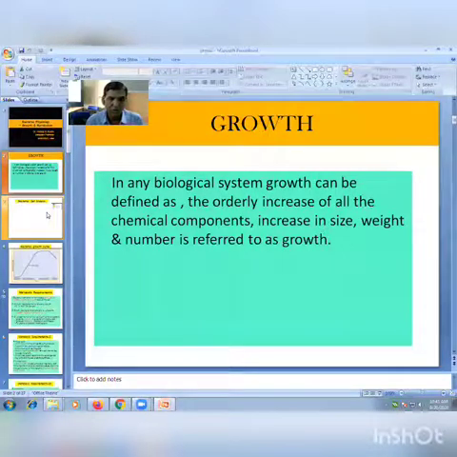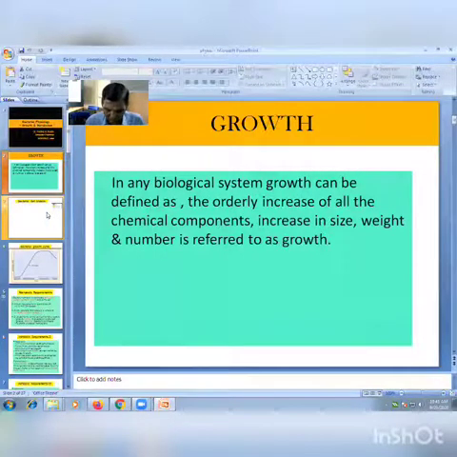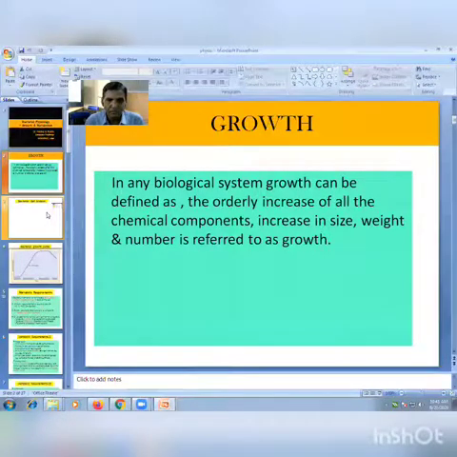So this is about the generation time or population doubling time. Now, the bacterial count. In bacteria, there are two types of counts: total count and viable count. In total count, we are measuring both live bacteria as well as dead bacteria. Counting of both comes under the total count.